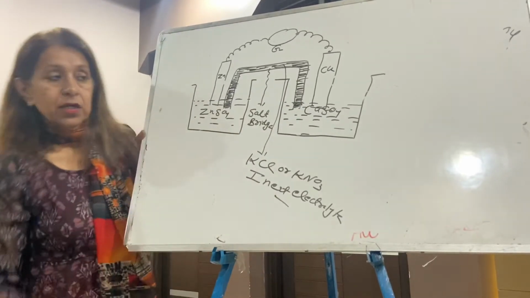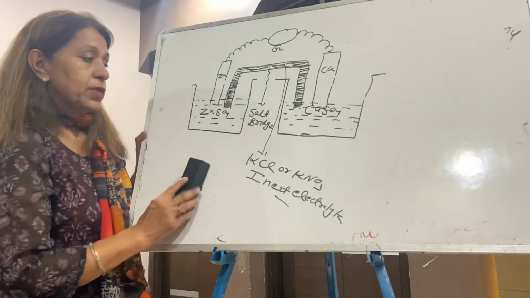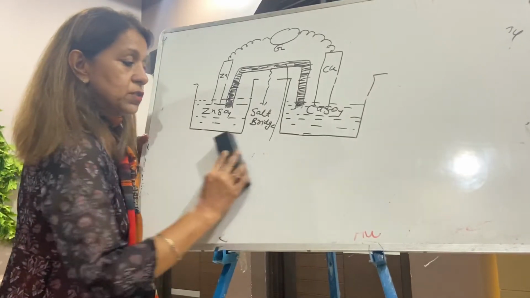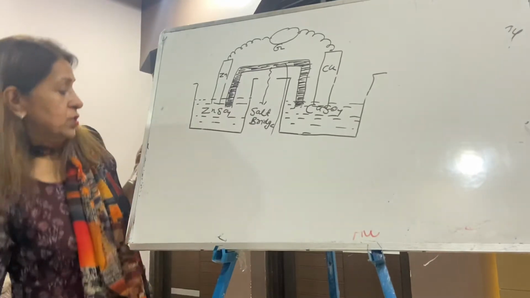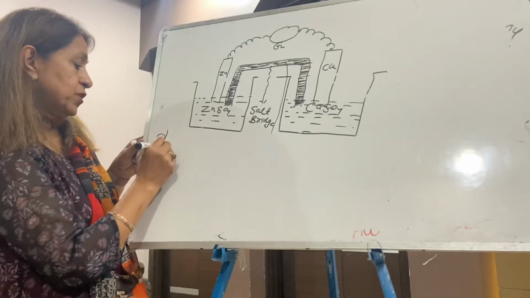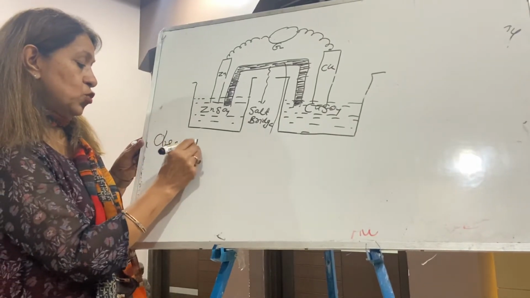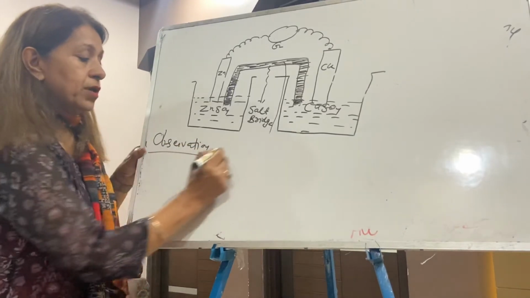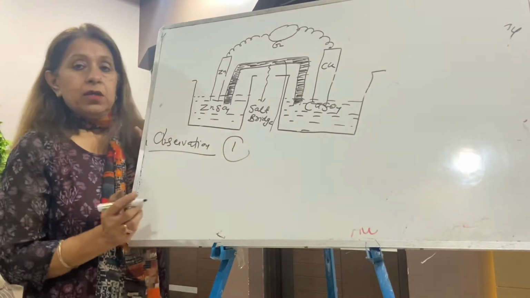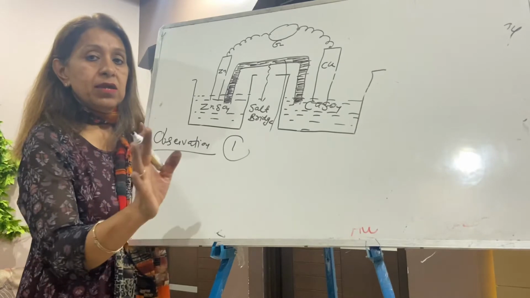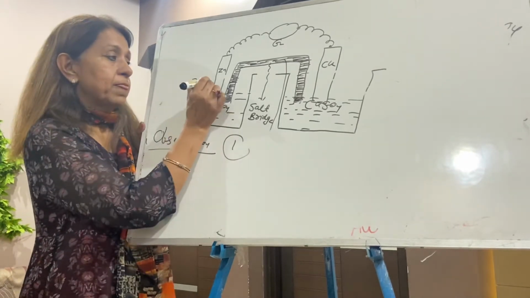Let us start. After some time, write down observations. What will you see after some time? First, draw a diagram along with me, right? Write and make a diagram.